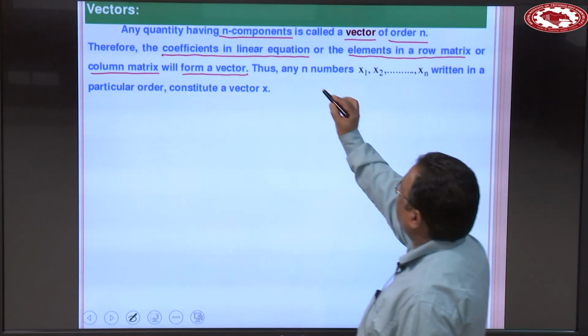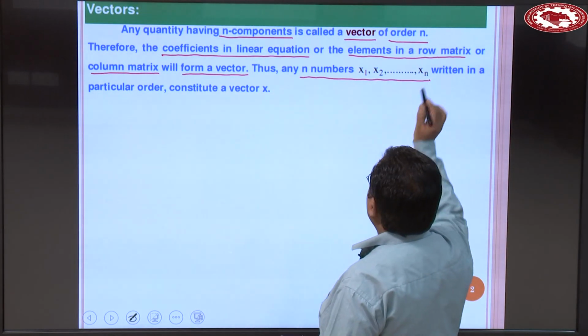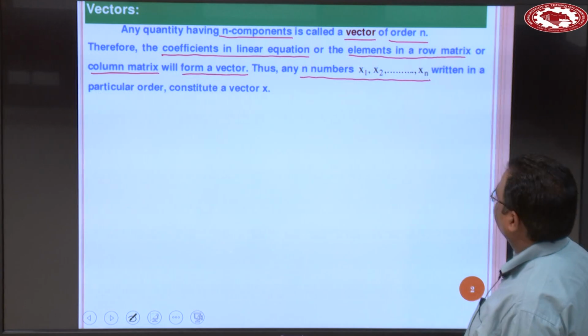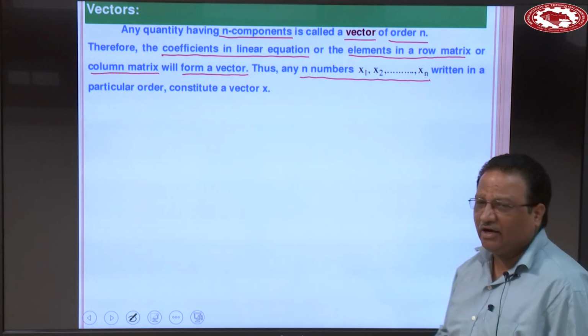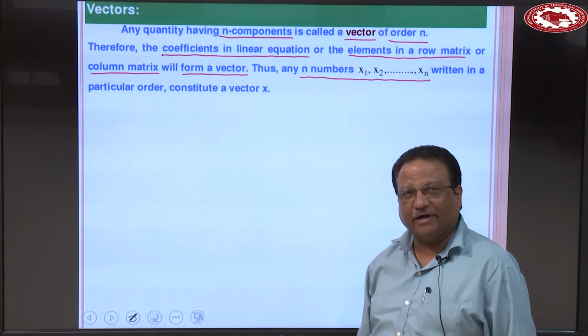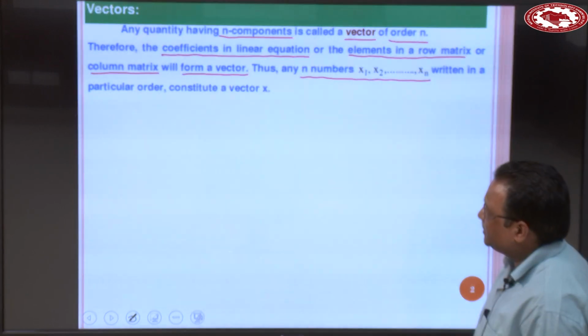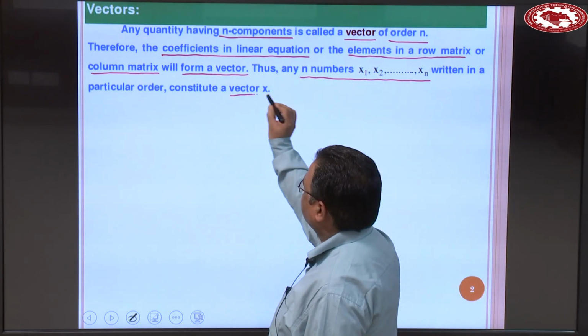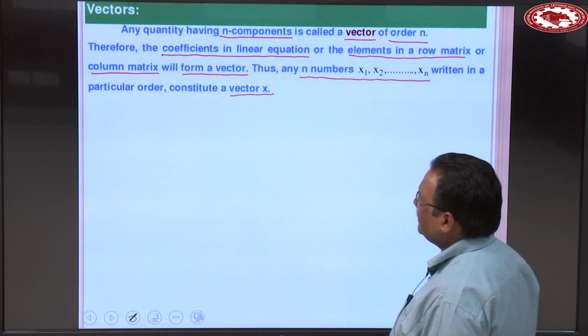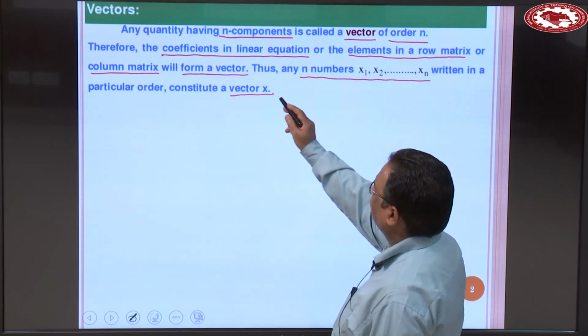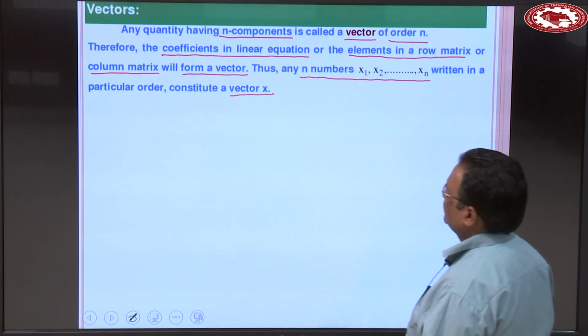Thus, any n numbers x1, x2 up to xn written in a particular order constitute a vector x. So, this means that in this vector we have n numbers.